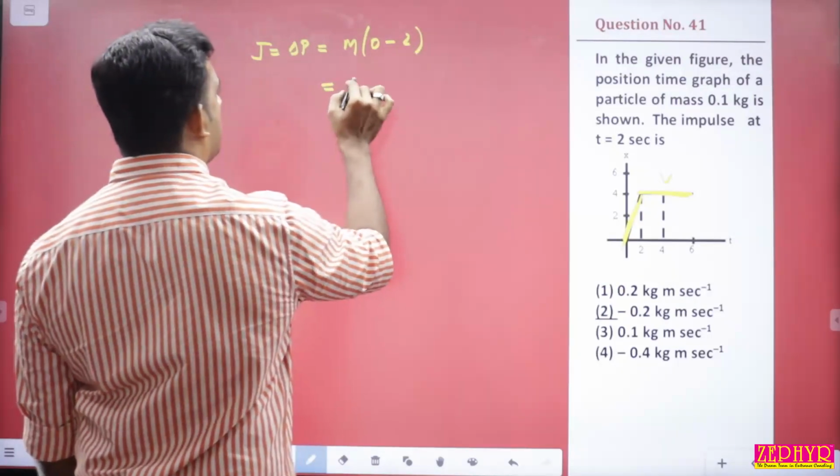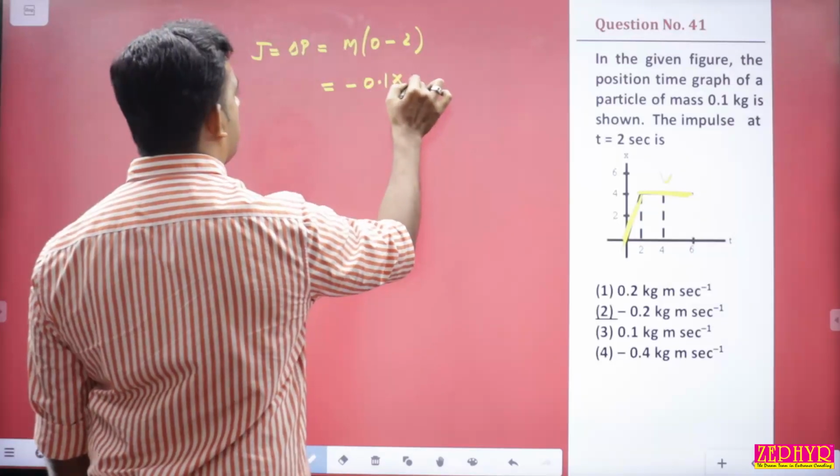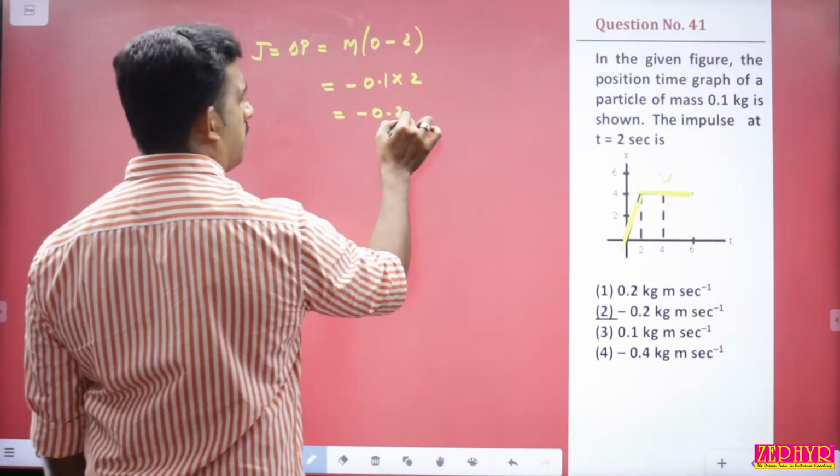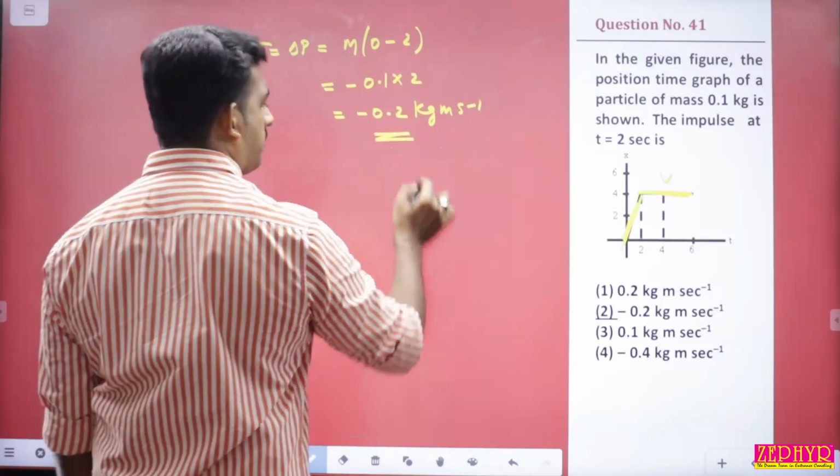So M × -2, Mൻ്റെ വാല്യൂ 0.1 × 2 will be getting -0.2 kilogram meter per second.